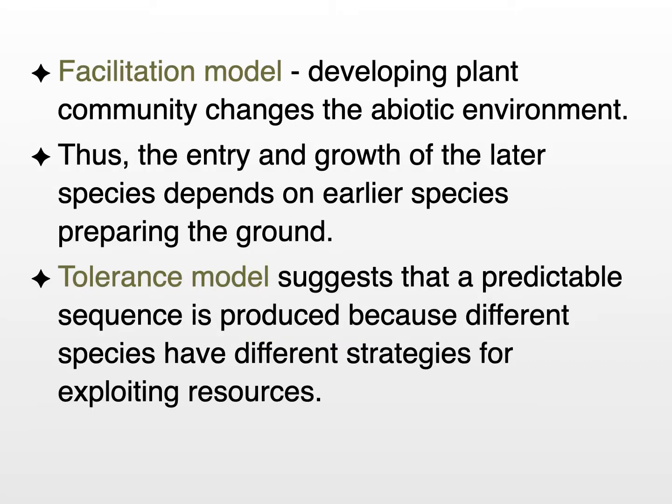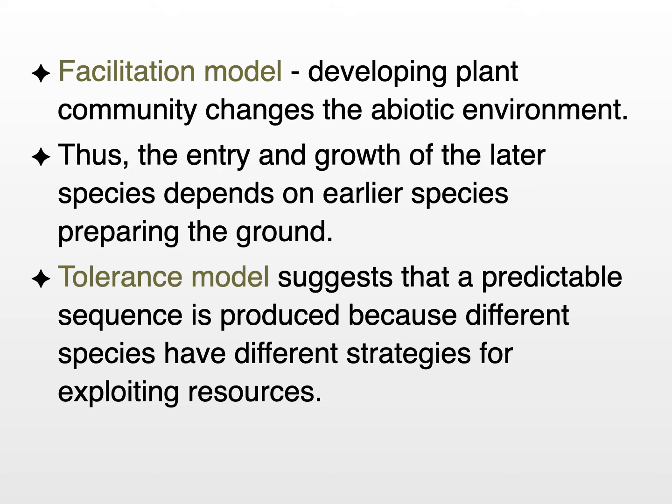So let's look at the facilitation model of succession first. It suggests that the developing plant community changes the abiotic environment. Thus, the entry and growth of later species depends on earlier species preparing the ground. So we saw that with Douglas fir. They need red alder to come into the habitat after a disturbance, build up the nitrogen levels in the soil quickly, and then they can germinate and grow.